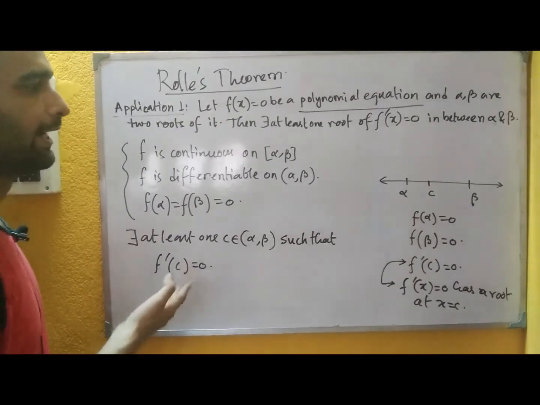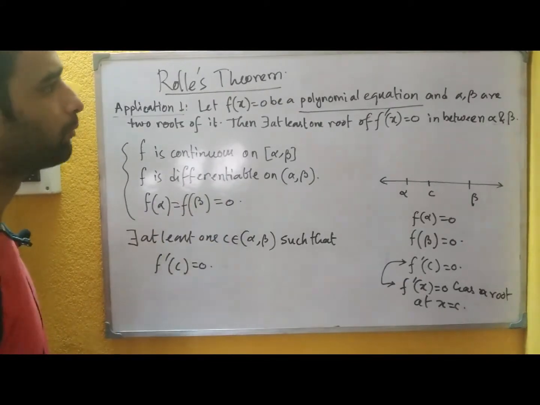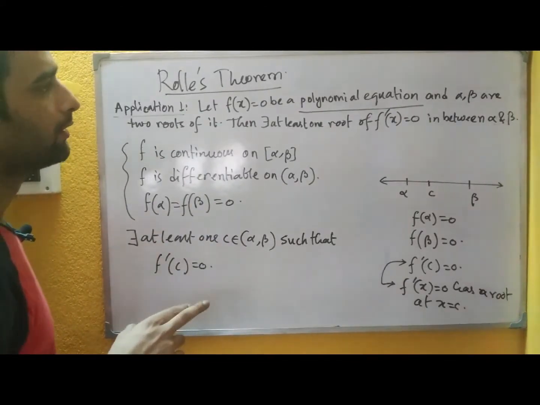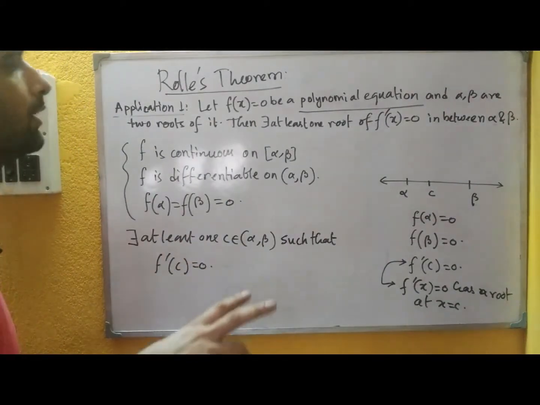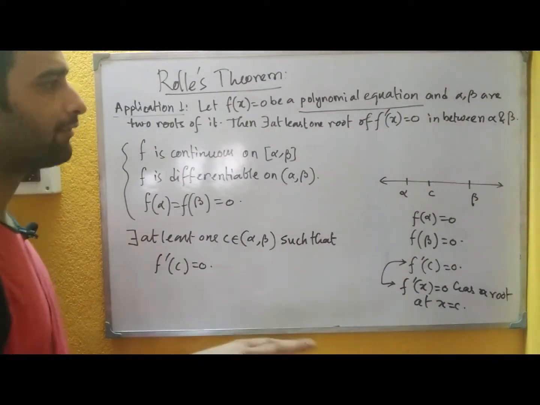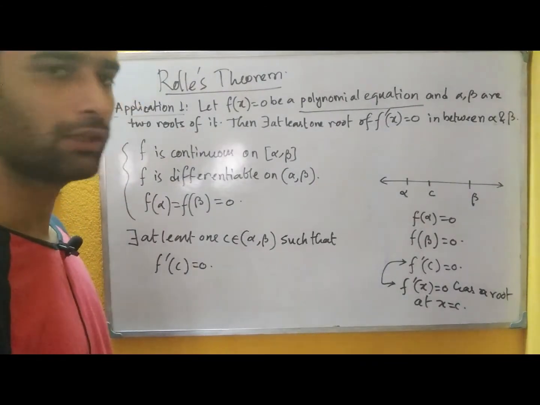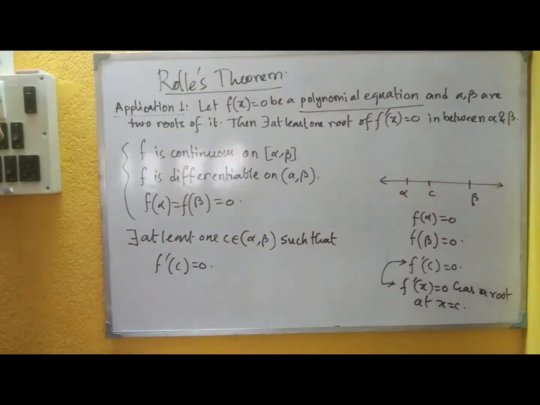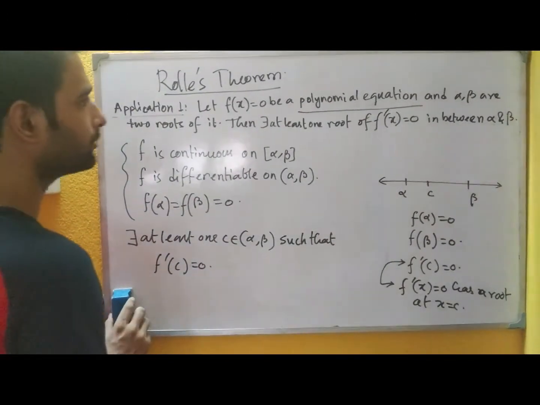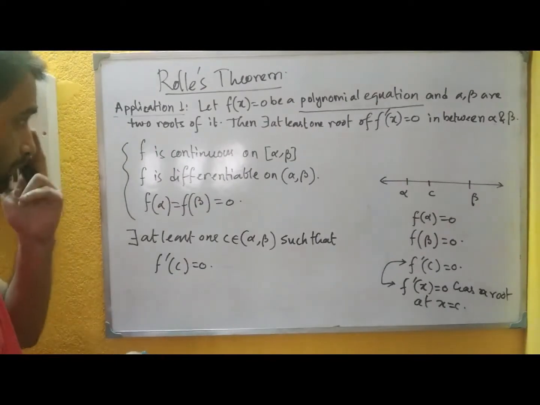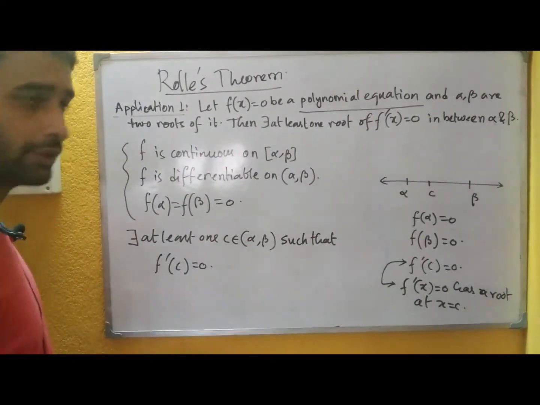So it is nothing but another point of view of Rolle's theorem, that whenever you have a polynomial equation, between any two roots of that equation there should be a root of the derived equation, that is f dash x equals to 0. So let us see another application of Rolle's theorem that says about the roots of the usual equation f x equal to 0 from its derived equation.